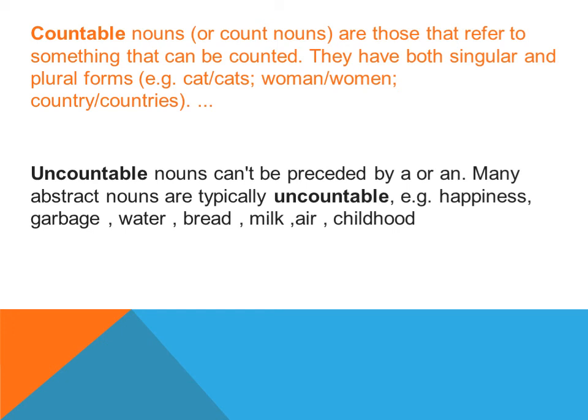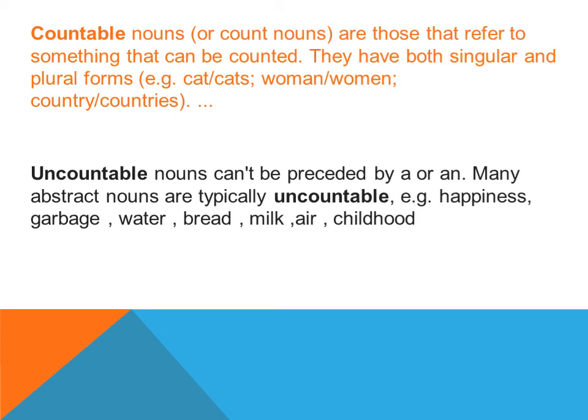Next is, many abstract nouns are typically uncountable. Now, if you recall the definition of nouns, idea words were given: state of mind, idea, some stage of your life. All these are categorized under abstract nouns.